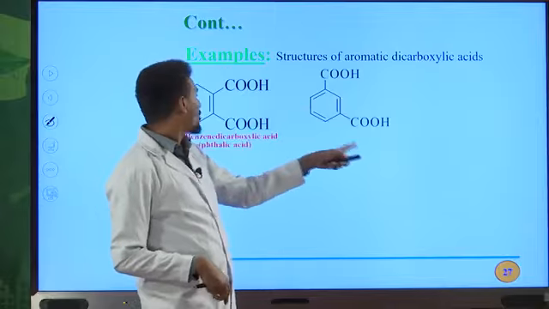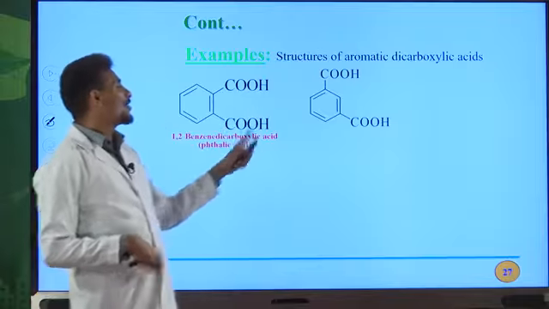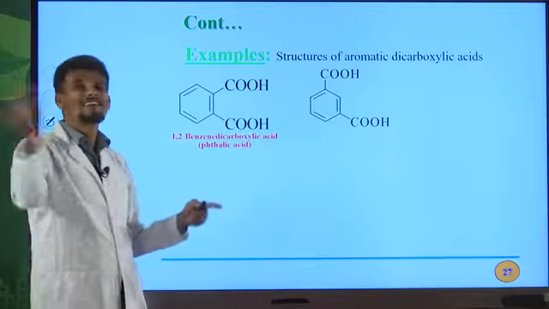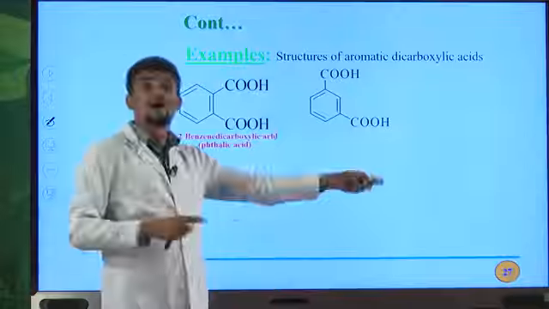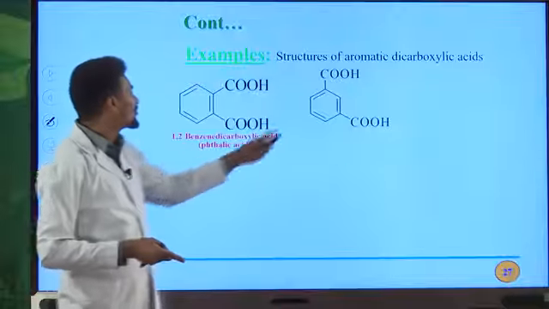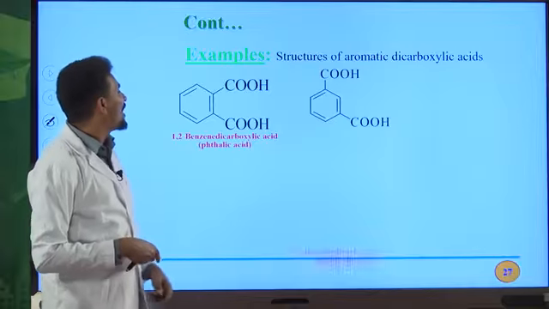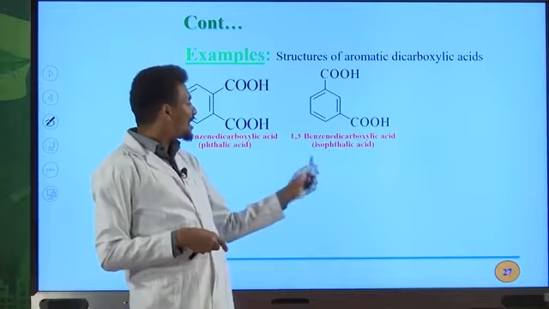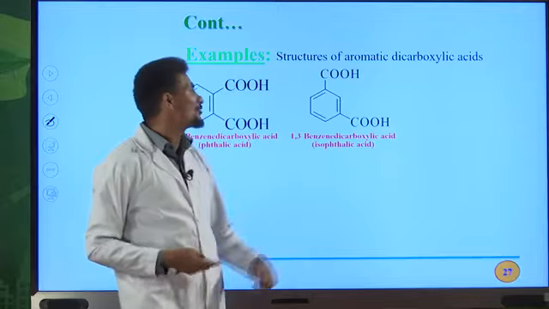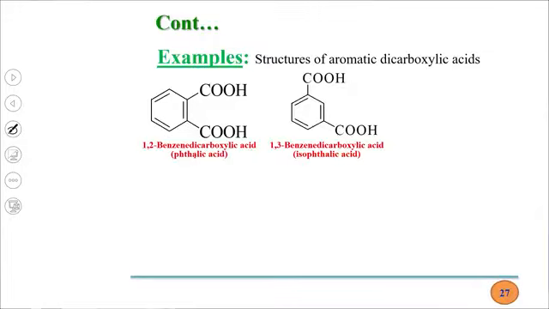1,3 position. So it is similar to this one. The only difference between the two is just indicating the position of the COOH group by numbers. So this is 1,2 position, but in this case it is 1,3 position. Therefore it is 1,3-benzenedicarboxylic acid. Isophthalic acid is the common name for this aromatic dicarboxylic acid.